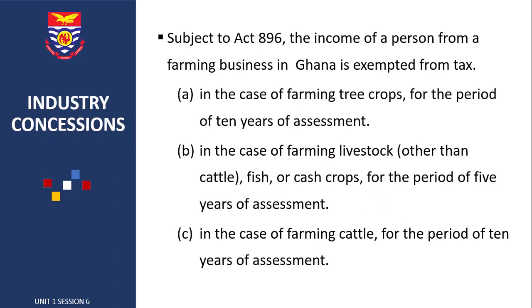Let us look at industry concession. So one of the aims of the government fiscal policy is to provide incentive to key sectors of the economy to promote economic growth and development. In the Income Tax Act 2015, Act 896, Section 134 and the sixth schedule provide some concessions to industrial establishments. So we will be looking at a few of them. But before that, what is industry concession?